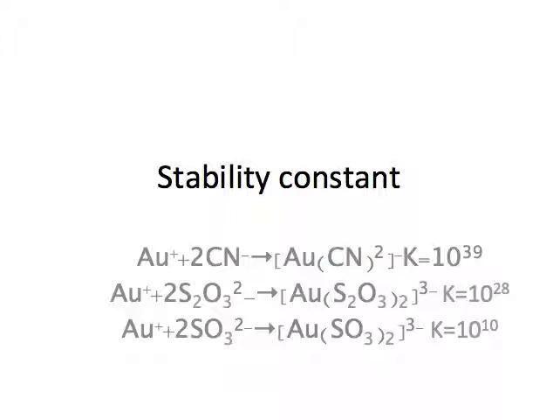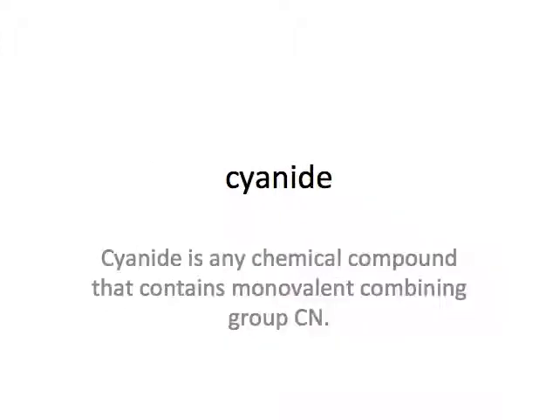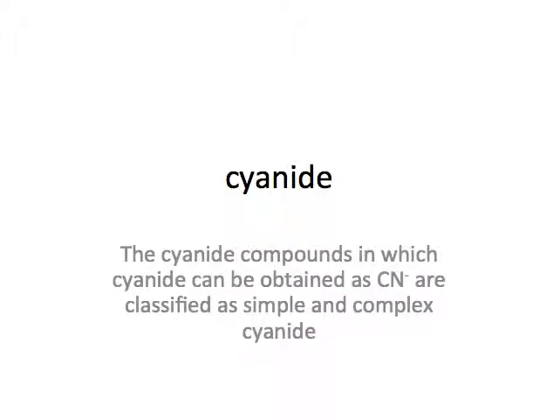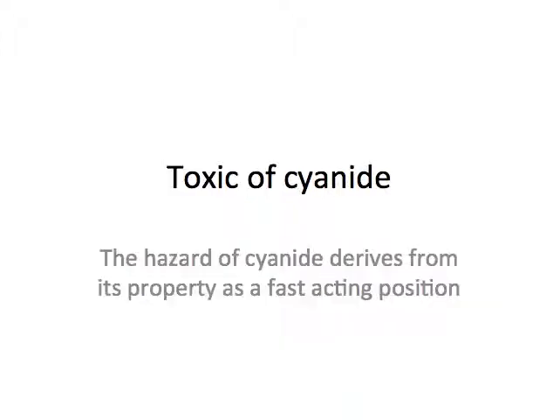Those three are the formulas, and I also list the three stability constants. Cyanide plays a great role in the gold electroplating process. Cyanide is any chemical compound that contains the combined group CN. The cyanide compounds in which cyanide can be obtained as CN are classified as simple and complex cyanide. Some simple cyanides are soluble in water, such as sodium cyanide. Others are almost insoluble, such as copper cyanide.